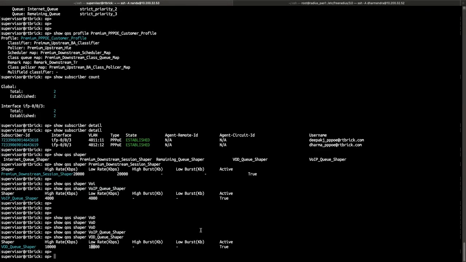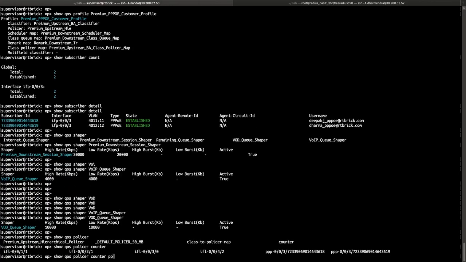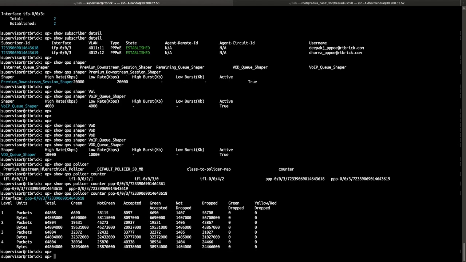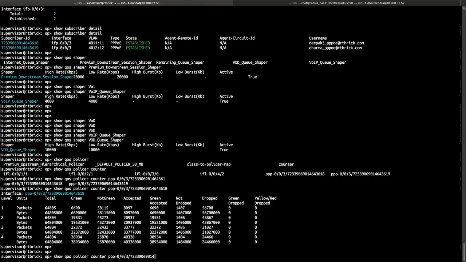We also support stats with respect to policing and queuing counters. We can see for all the 4 levels the police traffic stats. Mainly the green traffic, which is the conformed traffic like committed information rate traffic, we can see the accepted counters incrementing. And we also support queue counters.